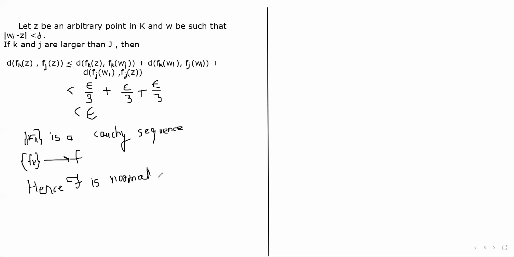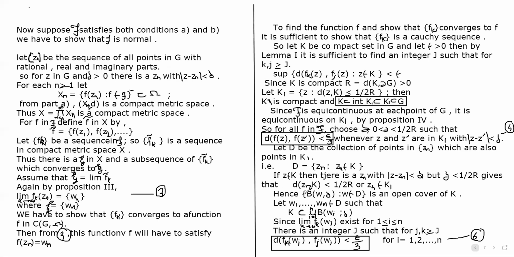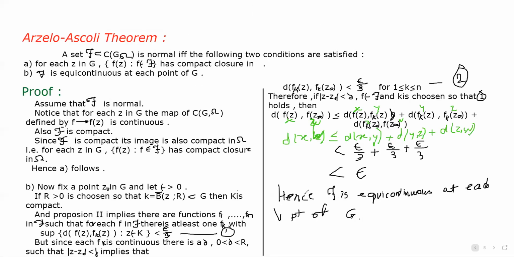Okay, so this is the required result or required proof. Hence we have proved it. So this is all about the Arzelà-Ascoli theorem. Let us take a quick recap of the Arzelà-Ascoli theorem. The statement says that script F is normal if and only if the following two conditions are satisfied. The first is, for each Z in G, F of Z has a compact closure in omega, and script F is equicontinuous at each point of G.